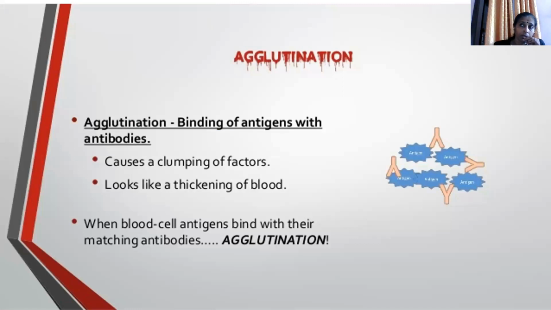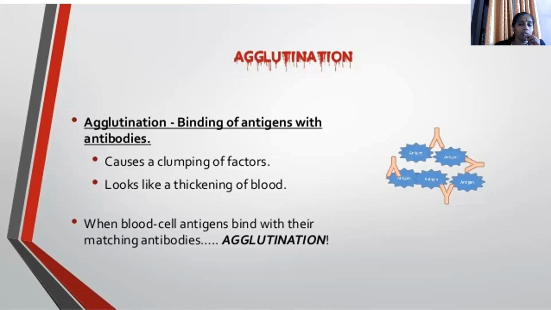Now we have learned what an antigen is and what an antibody is, which come in contact in the RBC blood grouping system. Now we are going to deal with the reaction which occurs when an antigen and antibody come together. It causes an agglutination reaction, that is, the binding of antigen with antibodies.